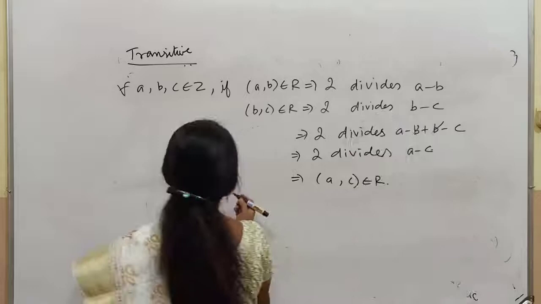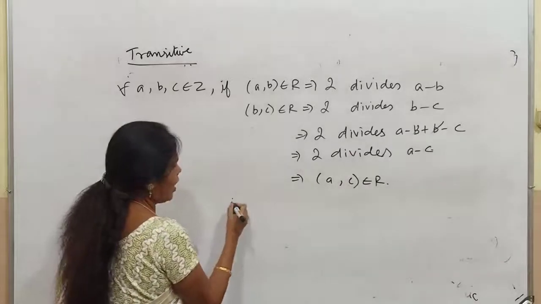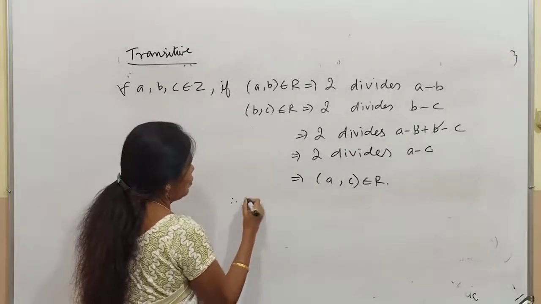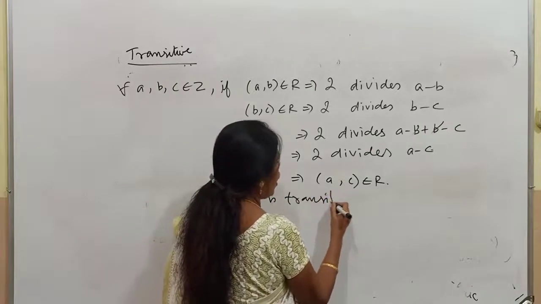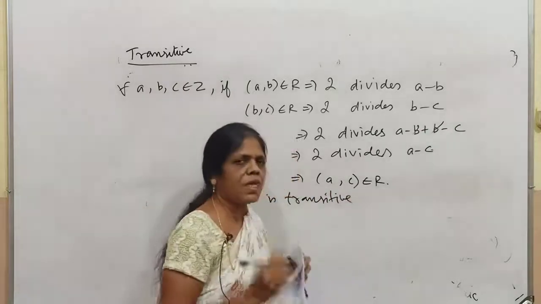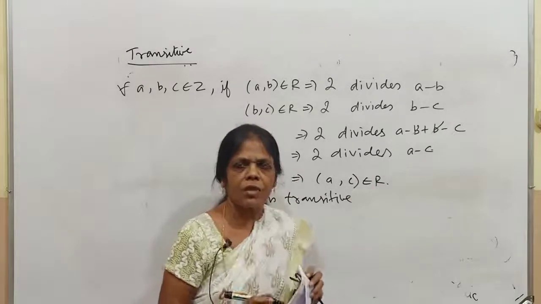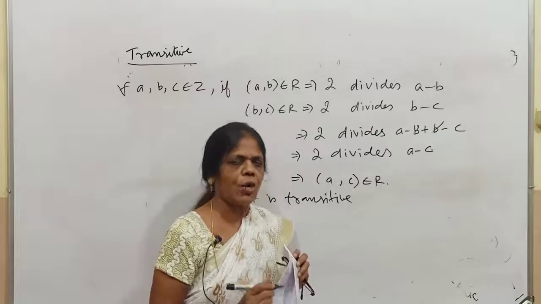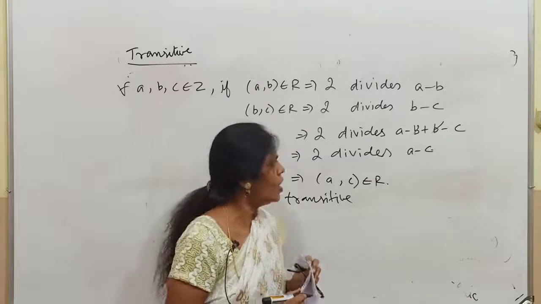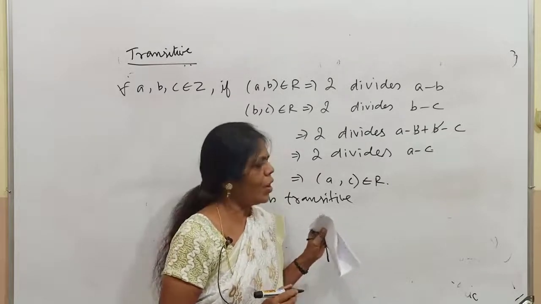You have to prove it is an equivalence relation. So therefore it is transitive. How will you conclude this? Since it is reflexive, symmetric and transitive, it is an equivalence relation. All of you should know how you are rewriting this.